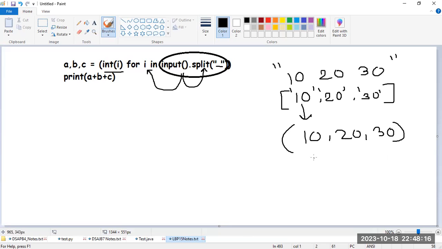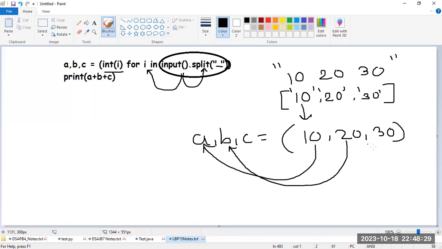So in the tuple, how many values do we have? Three values. Can I take A, B, C is equal to like this? Yes, automatically 10 will be copied to A, 20 to B, and 30 to C. However many values are in the tuple, those many variables you have to take on the other side. Then only it can accept. I think you got a very clear idea about this. Can you please confirm? Do you have any doubts up to this, whatever we covered?